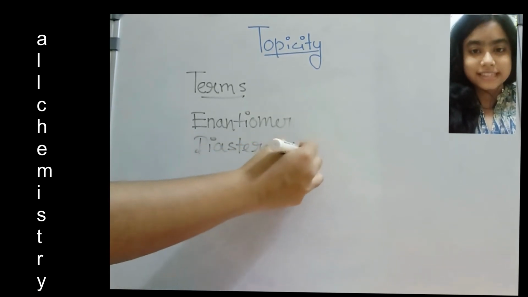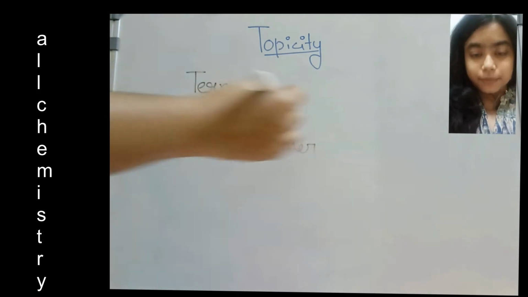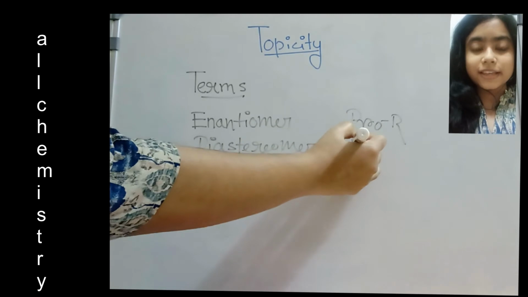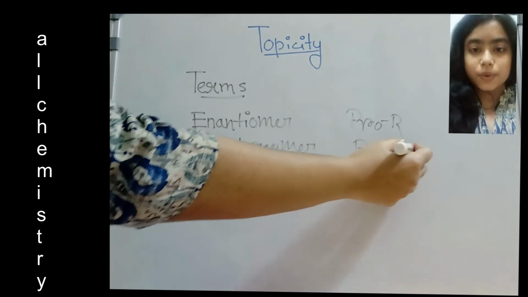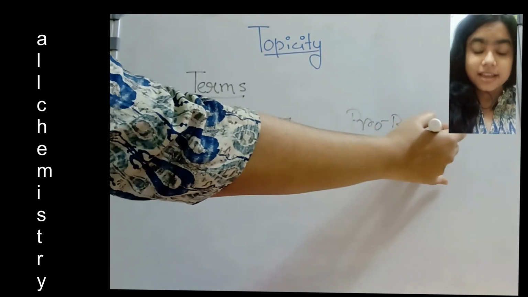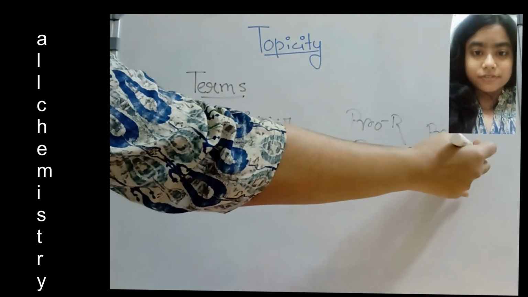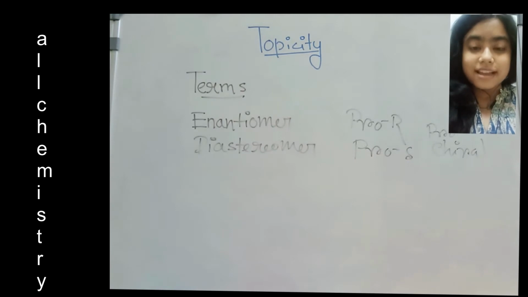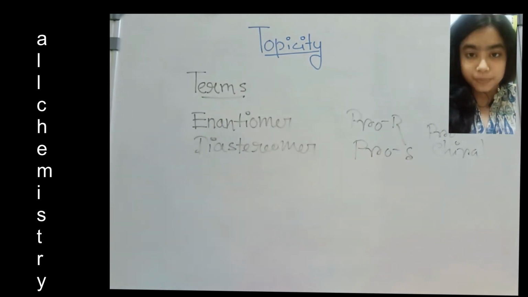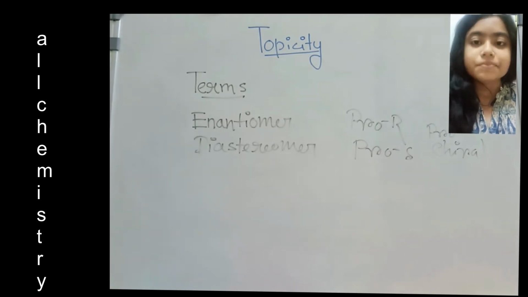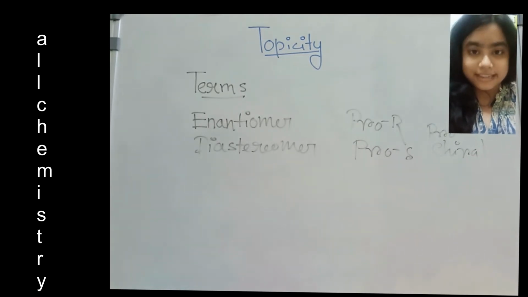Then we must know the terms pro-R, pro-S, and prochiral. And then you can understand topicity in an explained way. Now let's see.